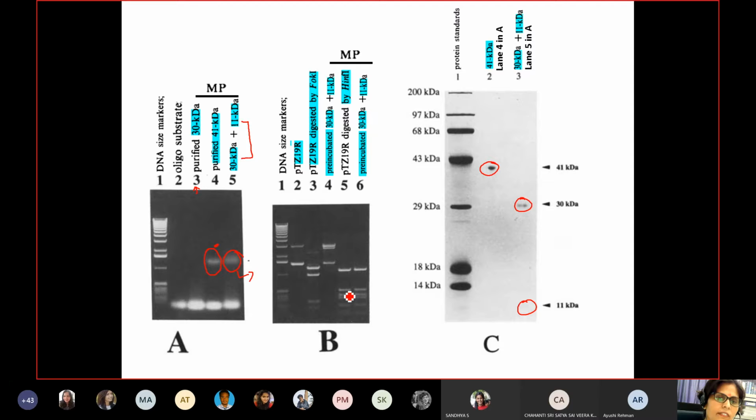Then again, the cleavage property they were able to show here: if the FOC1 is pre-incubated with 30 and 11 kilodalton, and you can imagine a DNA with the FOC1 binding site, then 30 and 11 can reconstitute and bind to the recognition site. And this recognition site is not available if you top up with another wild type FOC1.